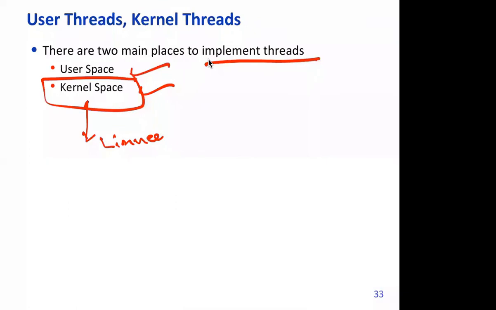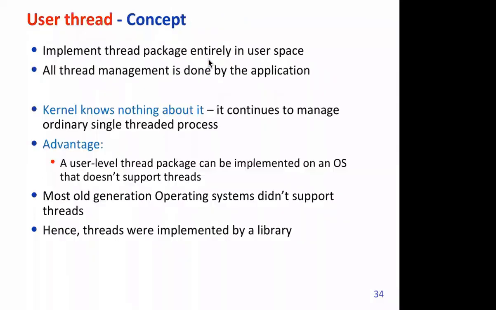So when a thread wants to create another thread, to fork another thread, which is create in terms of threads, it will make a call to the OS, and the OS creates the thread. Scheduling a thread is also done by the OS, and when a thread terminates, that is also managed by the kernel. Now this is a little expensive process, but it gives a lot of flexibility to the OS for manipulating and doing a lot of activities around threads.